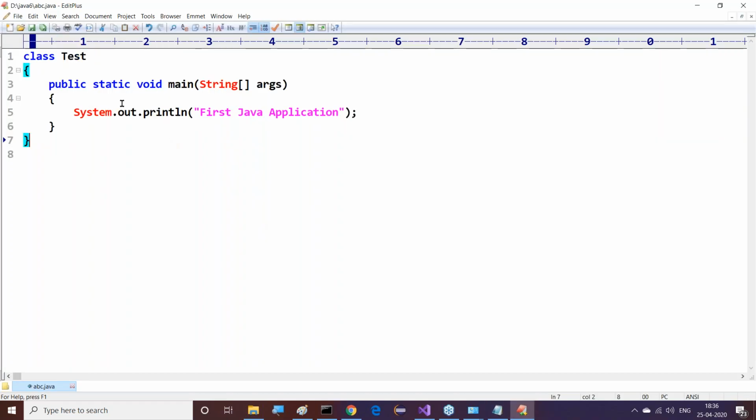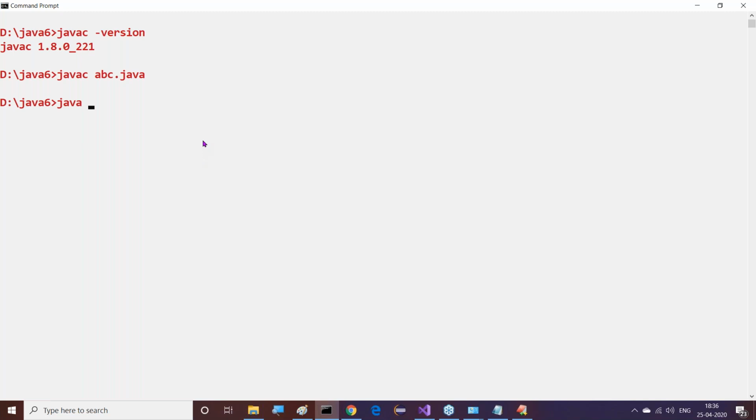If you observe this clearly, the main method exists in the test class. That class name here we have to provide. Guys, all of you please remember this. Along with the javac command, we have to provide filename.java. But along with the java command, we have to provide the main method class name. In some situations, the main method class name and file name may be same, may not be same. If both are same, we use the same name for both javac and java. But if both are not same, then the file name must be provided along with the javac command and the main method class name must be provided along with the java command.